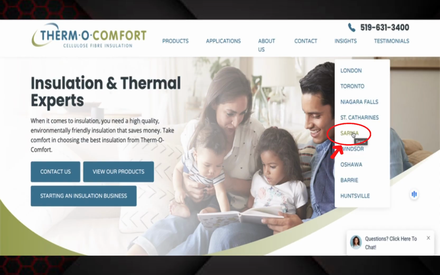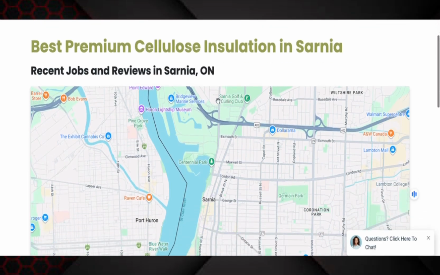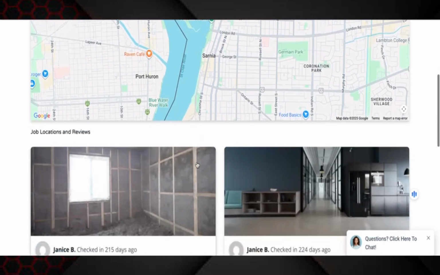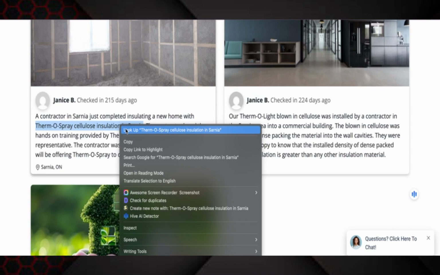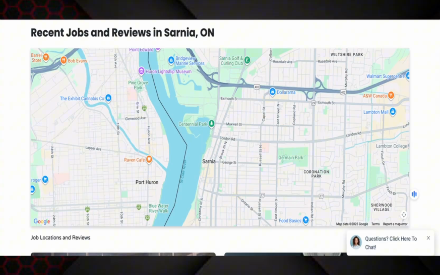So I could take something like Sarnia, for example. Sarnia is about an hour and a half away from St. Thomas. And this is a heat map that we use with them as well. It's a live heat map. And so we can take information out of here, like, say, thermospray cellulose installation in Sarnia. A little bit of content like that we've created that was local to Sarnia. So now we make our clients local in every market that they do business in. So let's say we go and take a look at that.